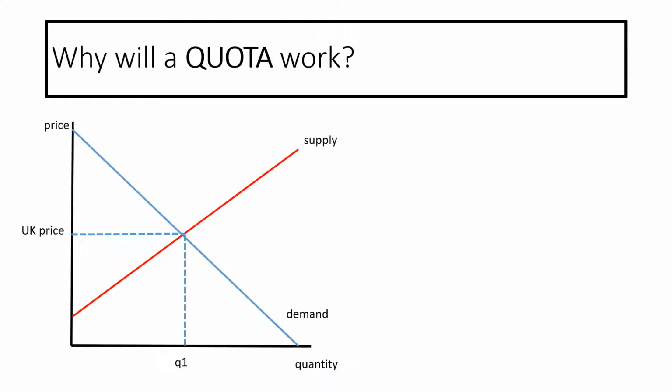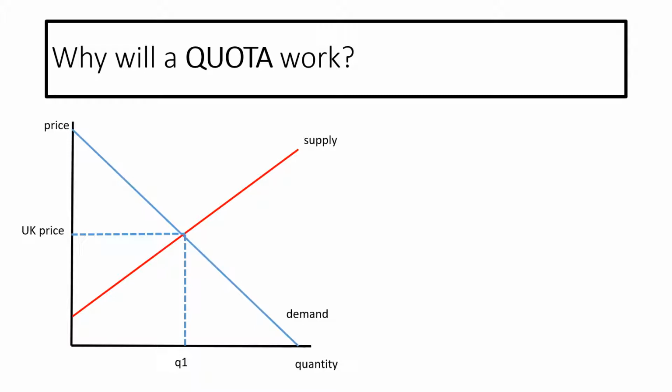A quota is when the government says that only a certain amount of a product can be imported into a country, either by unit value or by numeric pound value. So say we can have £10 million worth of steel imported into this country. Once we've imported £10 million worth of steel, we cannot import any more. So we're going to look and see how a quota will work on the supply and demand and affect customers.